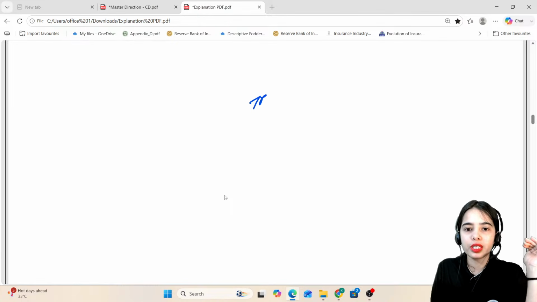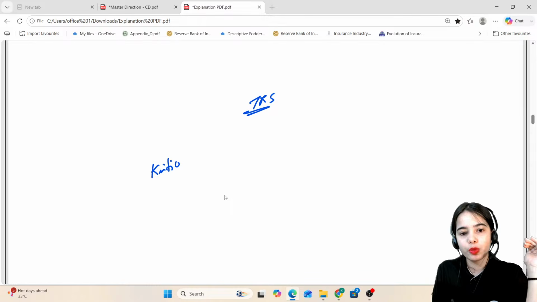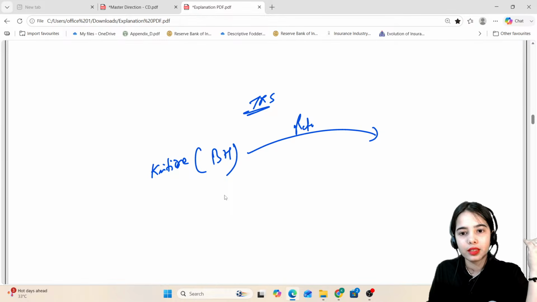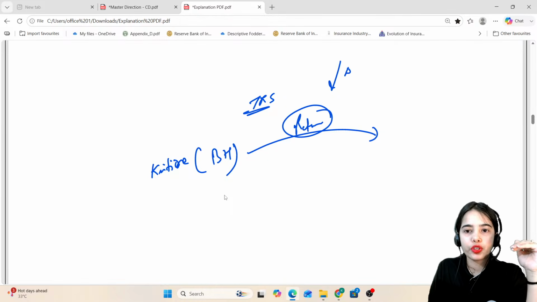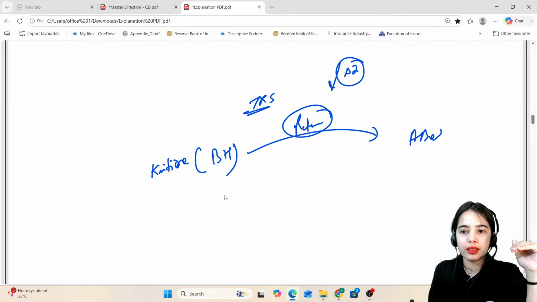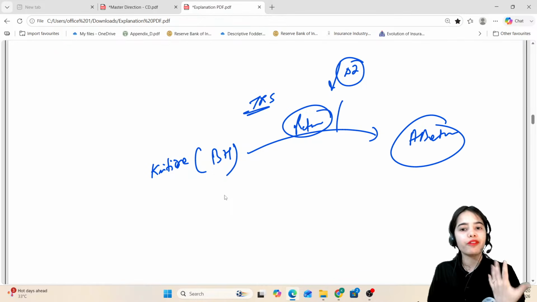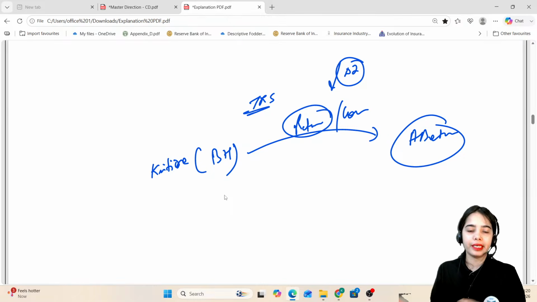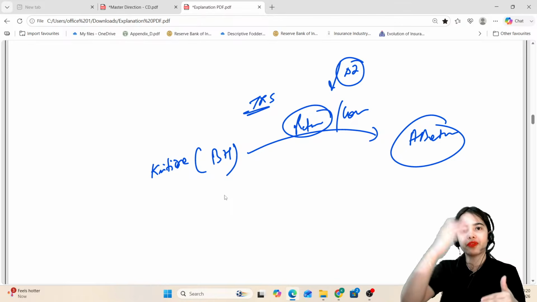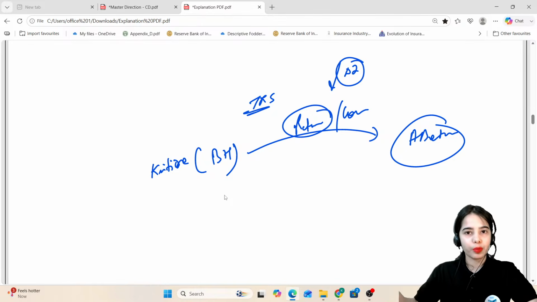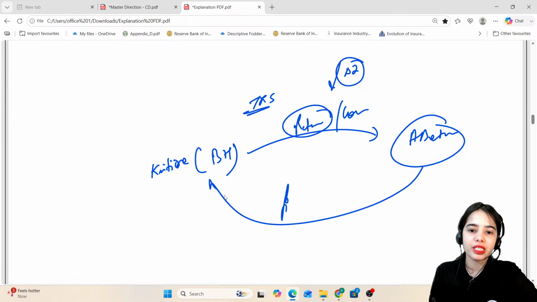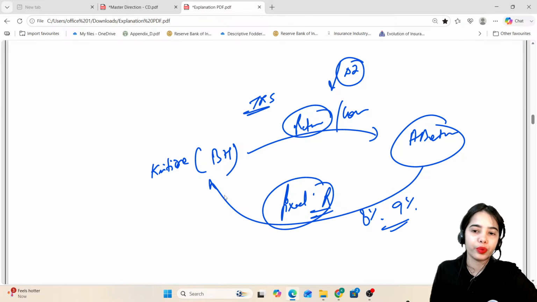So under the total return swap, the entity that has taken the exposure, the bondholder, is selling the returns coming from the debt instrument to the AB entity. Every year the AB entity will get the returns. If losses happen, that also is the responsibility of the AB entity. From the bond, whatever are the returns, whatever are the capital gains, whatever are the losses, whatever appreciation or depreciation happens to the debt instrument, that is the responsibility of the AB entity. The AB entity will provide me some fixed returns in return. It can be 8%, 9%, according to the AB entity.